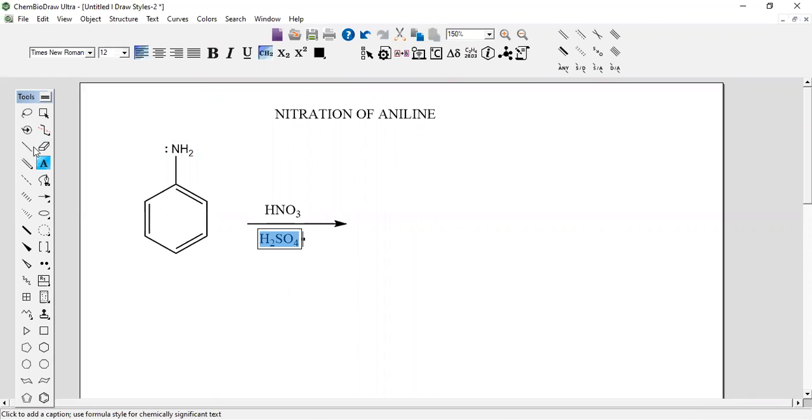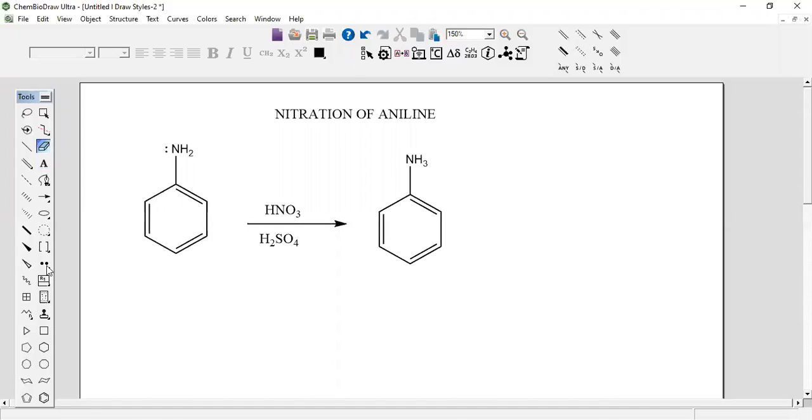How does it form a salt? Here it takes a proton and forms the anilinium ion. Here you will get one more hydrogen, and instead of the lone pair of electrons, a positive charge is formed on the nitrogen. This is what is called the anilinium ion.